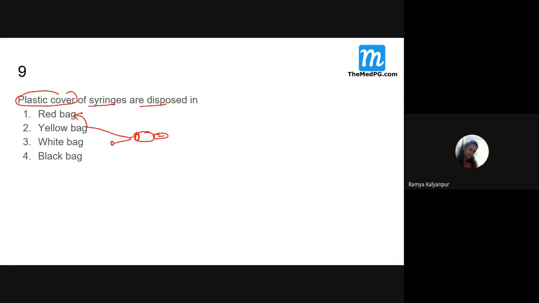The needle of the syringe, sorry, then it will be disposed in white bag or container. But he is saying plastic cover, which has never come in contact with the patient. It should be disposed in which one? Black bag. Yes, black bag.